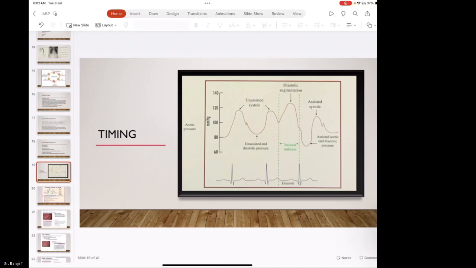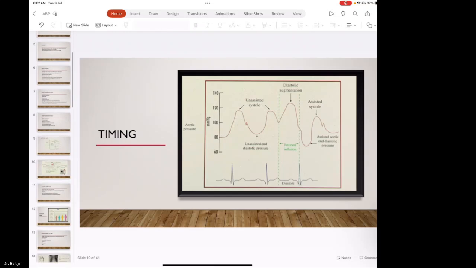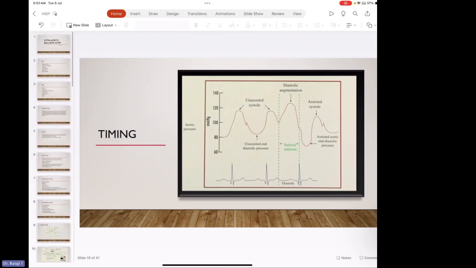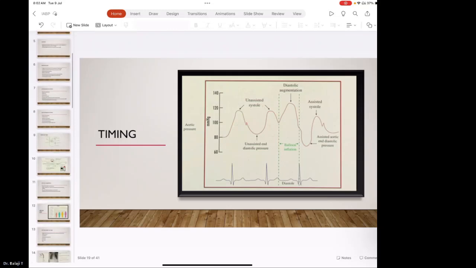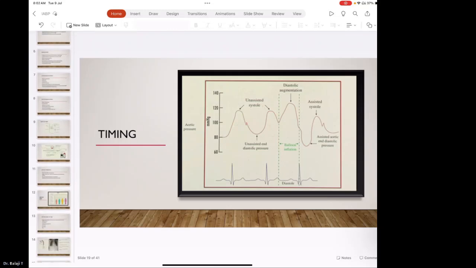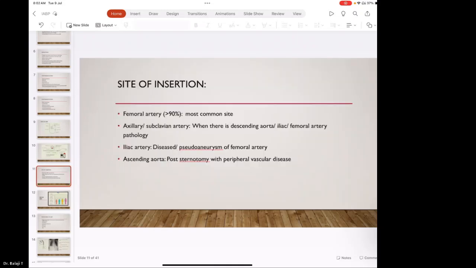Next, you should have talked a bit about the insertion techniques. There are various sites. You have to talk about the percutaneous Seldinger technique, and the open technique, where you expose the femoral artery or the axillary artery, or put an interposition graft, an 8 mm graft, to prevent ischemia of the lower limb. All these things are important, and where and how you are going to do them.